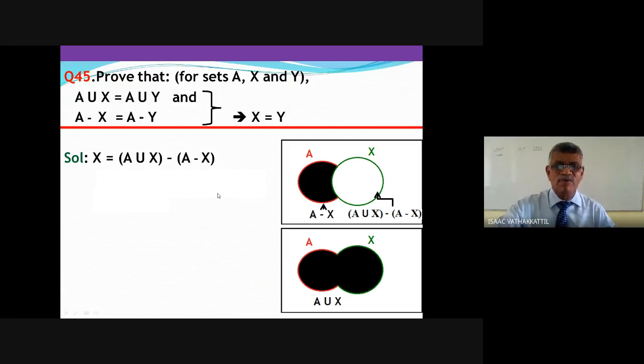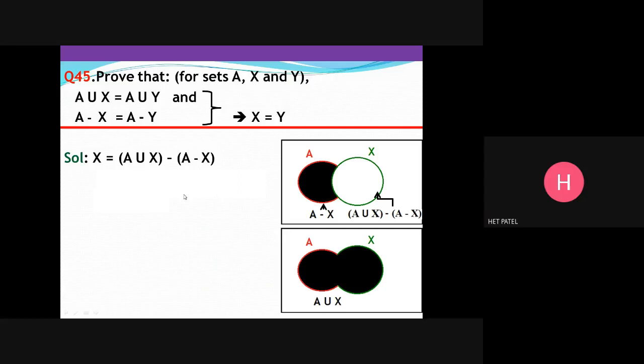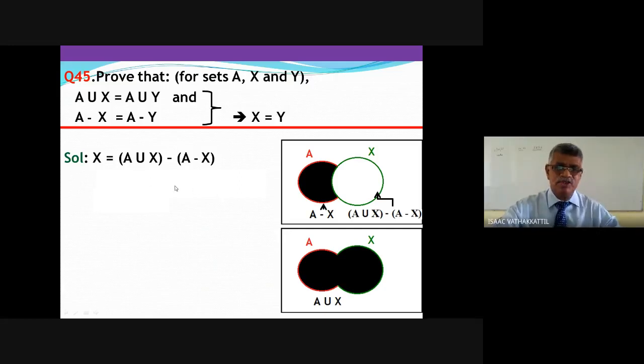Now the problem is over. Only one step. What is next? We have to put y instead of x. This is sufficient to solve. No need of any diagrammatic help here. You can write x equal to A union x minus A minus x. If you want, you can draw and find out. When you draw A union x and A minus x, immediately the answer will come to you. How to represent x?